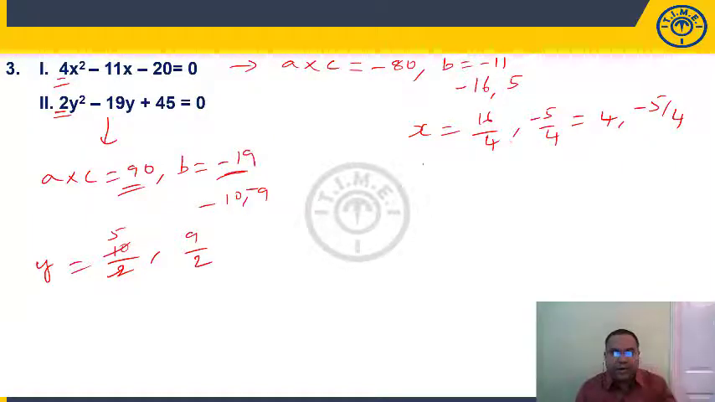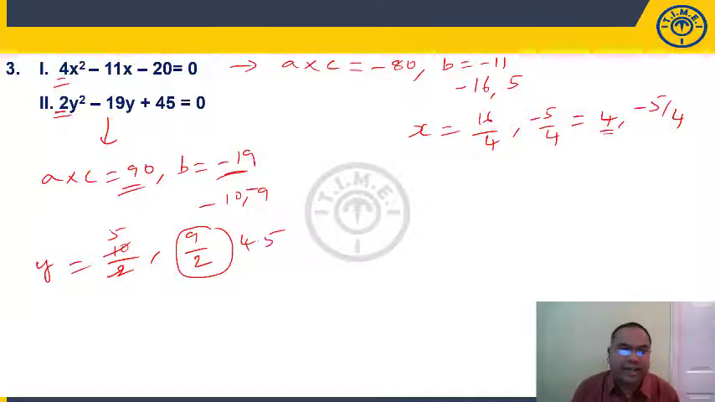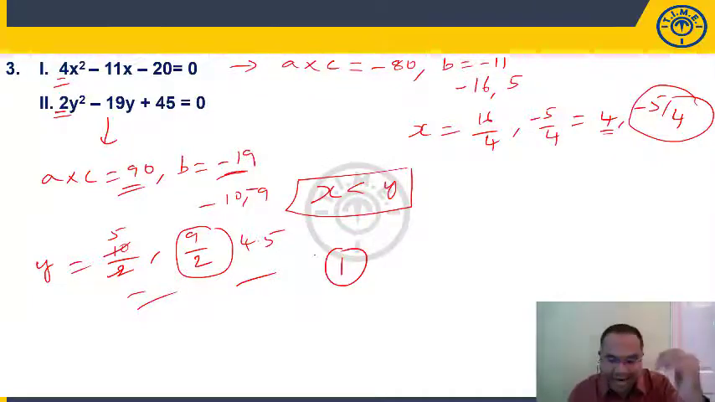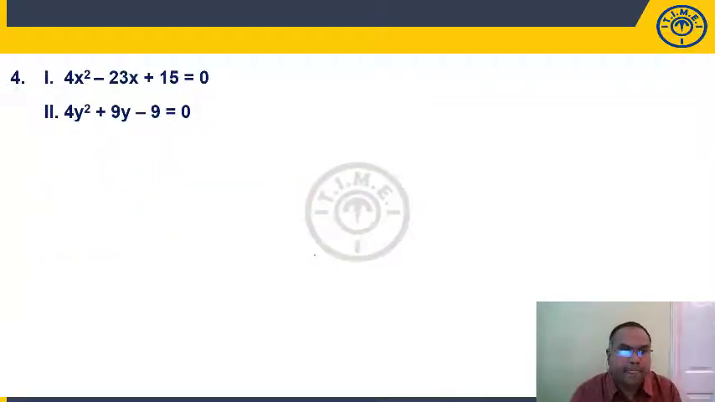Now, if you take 4 here, 4 is less than 5 and 4 is less than 9 by 2. 9 by 2 is how much? 4.5. So, this number 4, the first root, is less than these two. Similarly, this is a negative value, these two are positive values, so obviously this will be less. So, clearly x roots are less than y roots. X less than y is your first option. If you look at the directions given there, x less than y, then we'll mark choice 1.